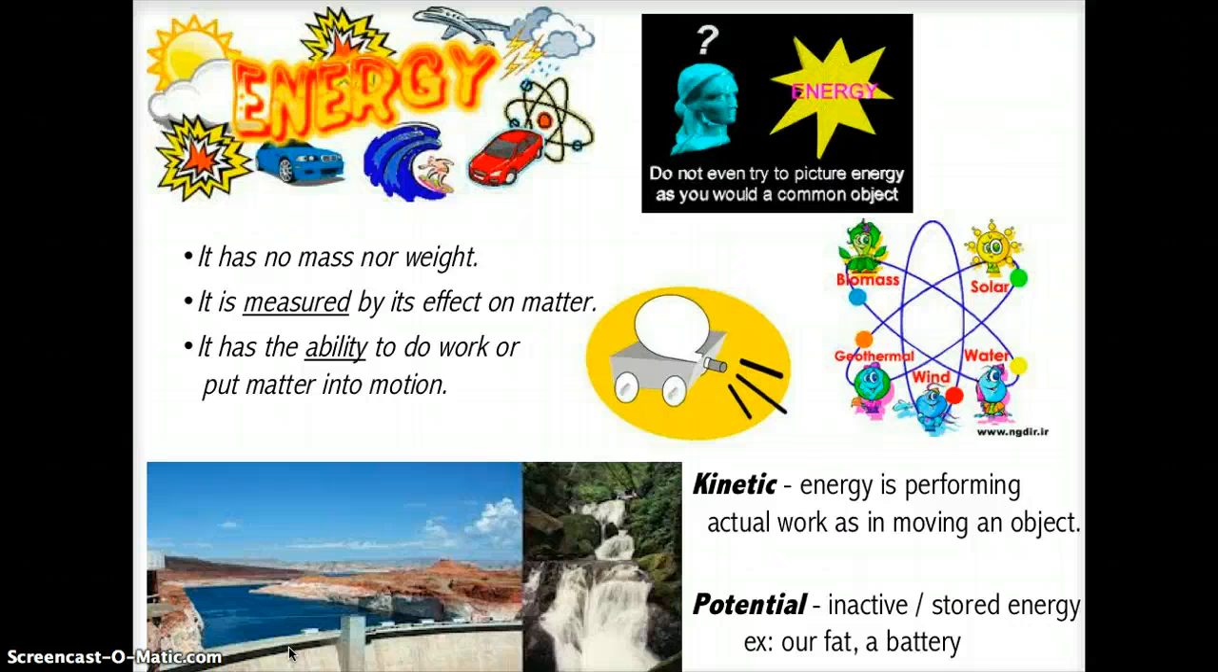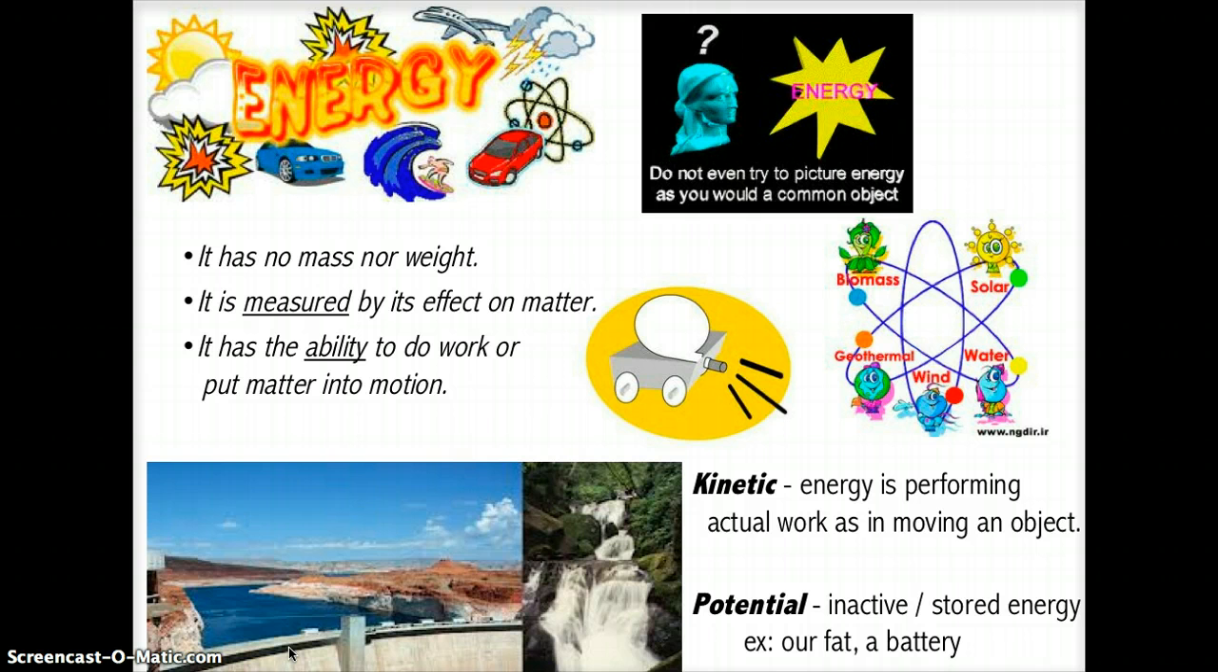For example, we have this little card here with a balloon, and we blow that balloon up, and then we put the card on the floor and we let the air out, and the air pushing out will move that balloon. We can see the card moving, but the energy that is produced to move that balloon, we can't see that energy. So energy is the ability to do work or put matter into motion.